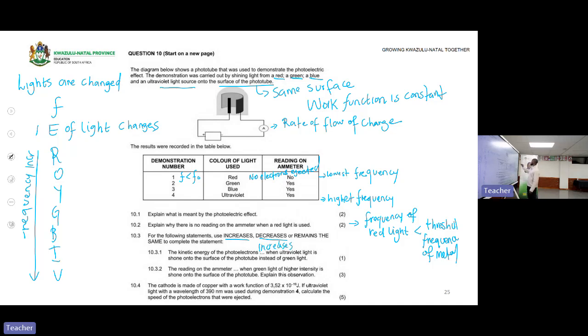Now let us explain. Remember, EK max is equal to energy of light minus work function. We said here the work function is not changing.